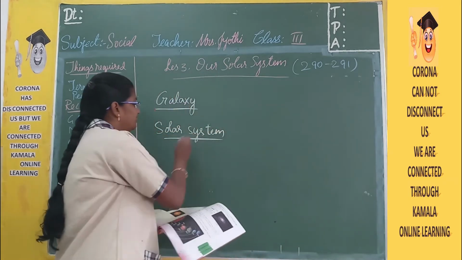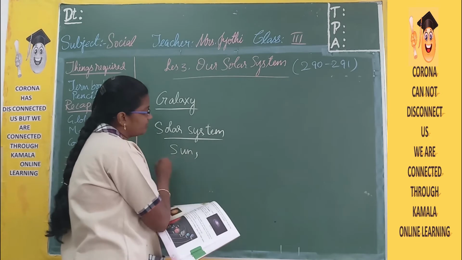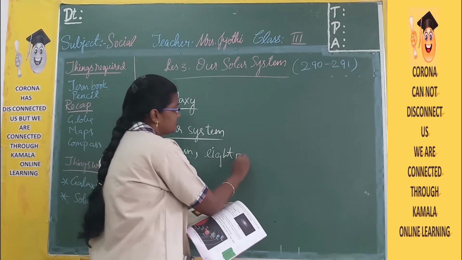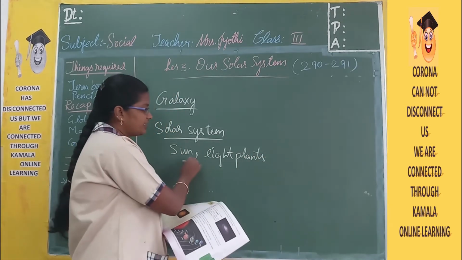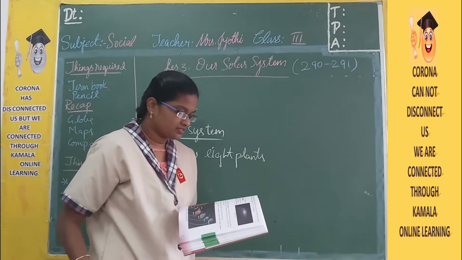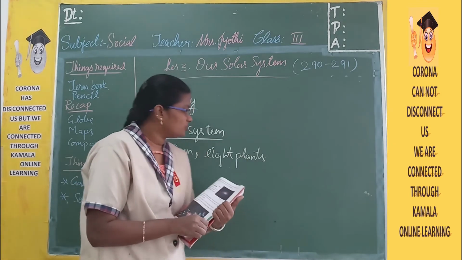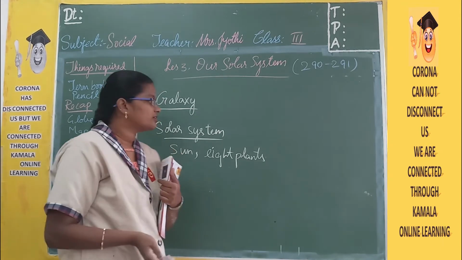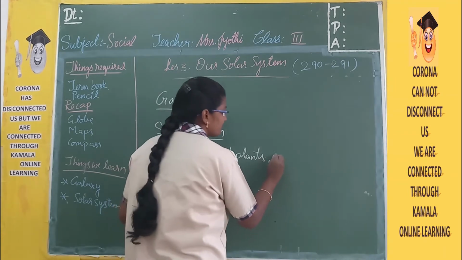So here the sun is the head, and what do we have as the family members? 8 planets. So in the solar system we have the sun as the main head, and next we have 8 planets. Then the satellites of these planets. The Moon is called the natural satellite of every planet. So for these 8 planets, again we have natural satellites.